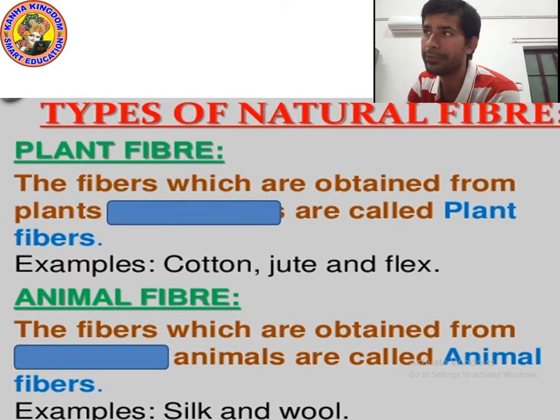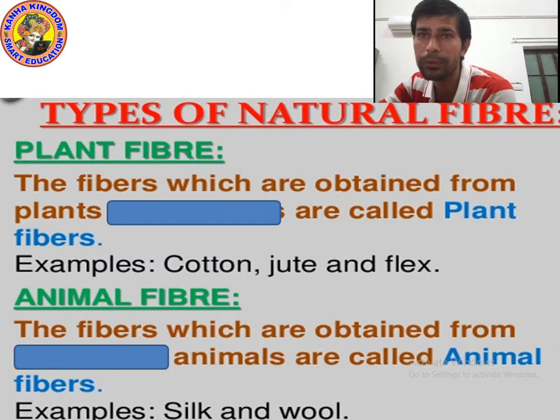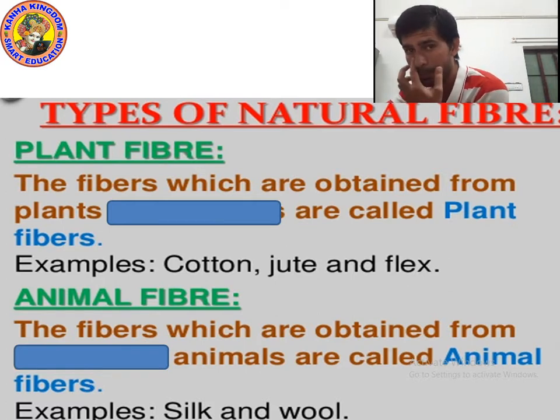Okay kids, last time we also studied about types of natural fiber. There are two types of natural fiber: plant fiber and animal fiber. So what are plant fiber and what are animal fiber?